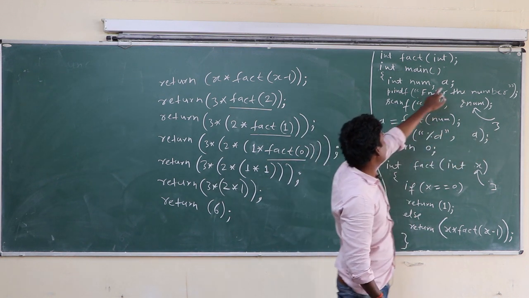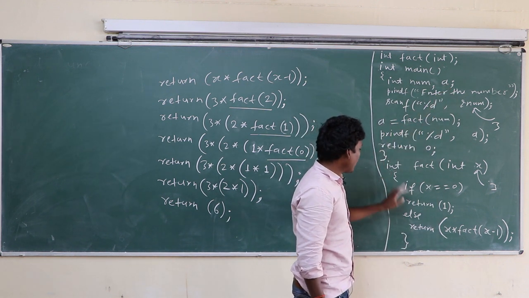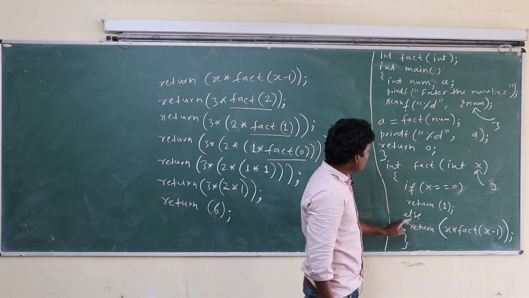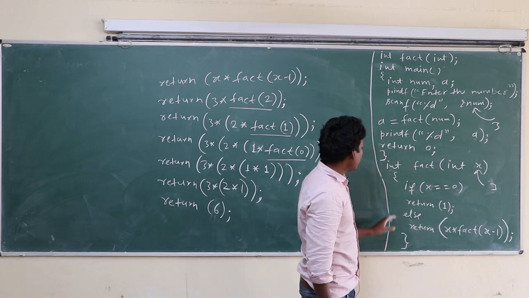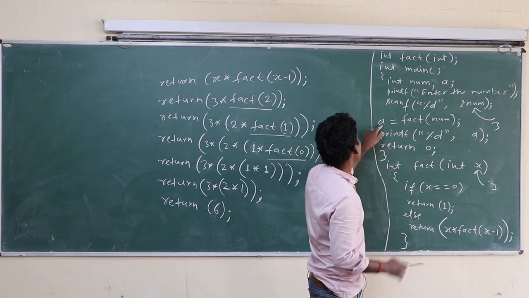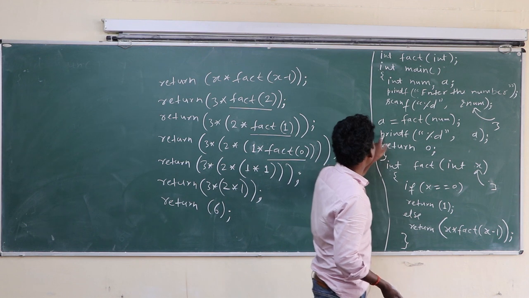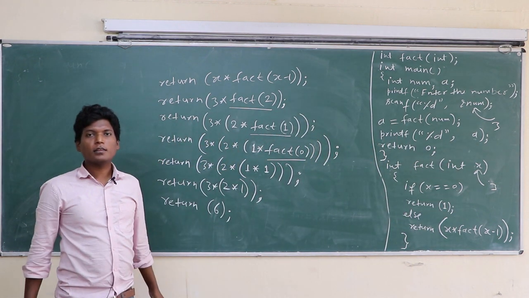Class, that's why we declare A here. So whenever you use int, then you have to write return. When you write return, then this function returns something, and when this function returns something, we have to collect it in the main function in some other variable and print that variable. Okay class?